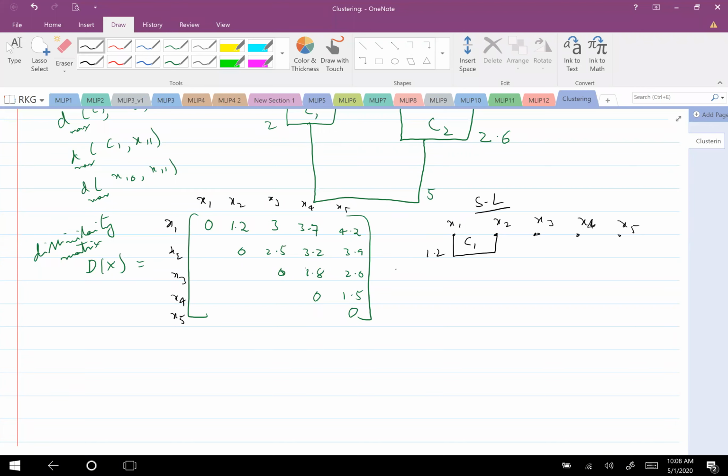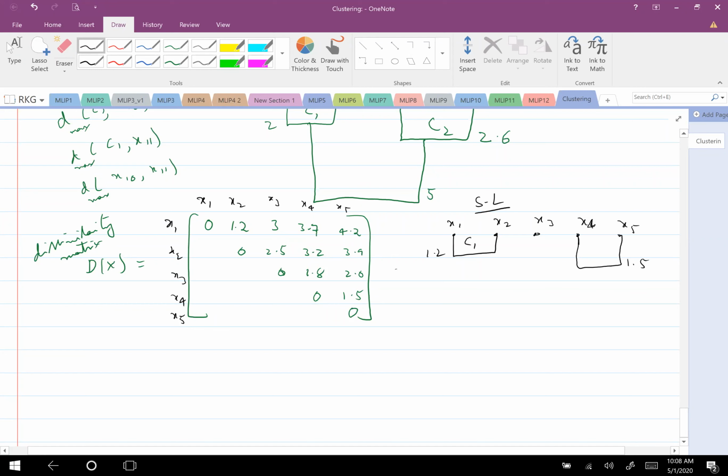X4 and X5. Right. So this is also sets. So our clusters: X4 and X5 has a distance of 1.5. So which one should I merge now among all these things? X4 and X5, with 1.5. Okay, what is the next?